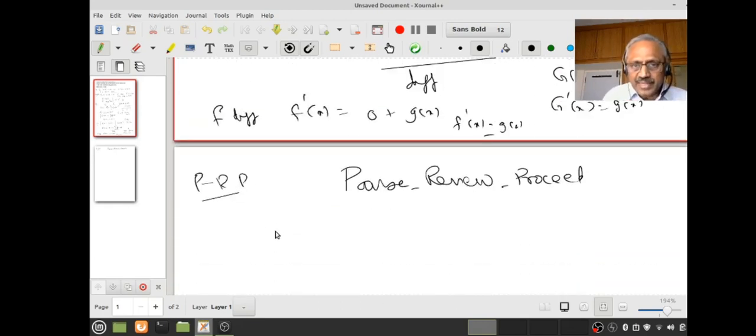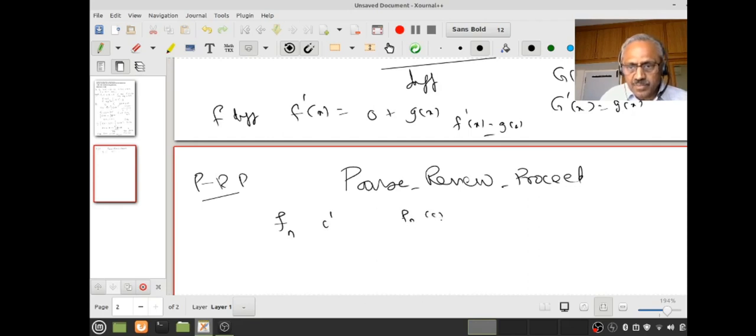So but I think I can say something more. With the same hypothesis, let us assume fn's are continuously differentiable, and let us assume fn(c) converges pointwise. Call that number f of c. Okay, it converges pointwise to some number. I am calling that number f of c. I am not saying f is a function now. Please understand what I am saying. If you want, it converges to some lambda.